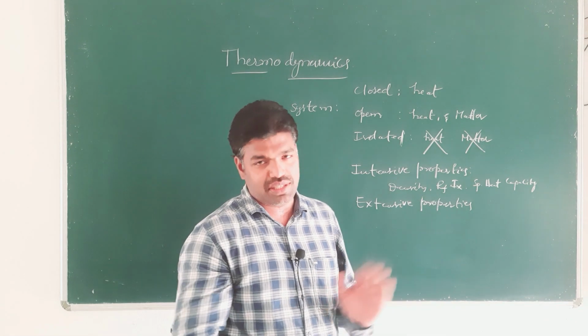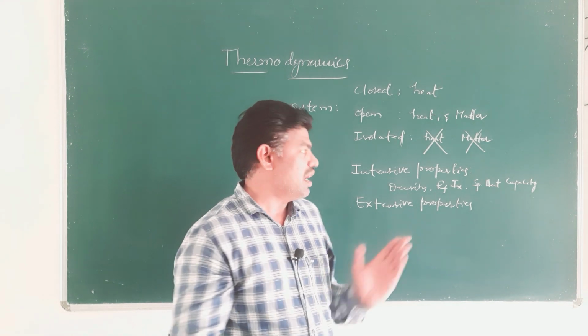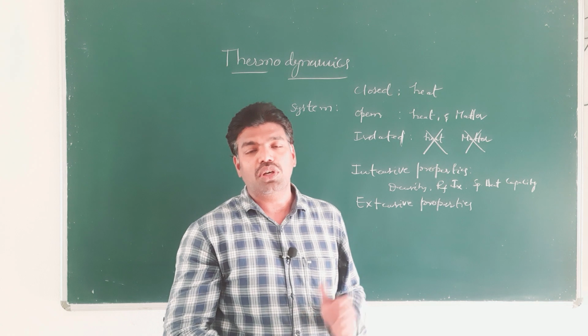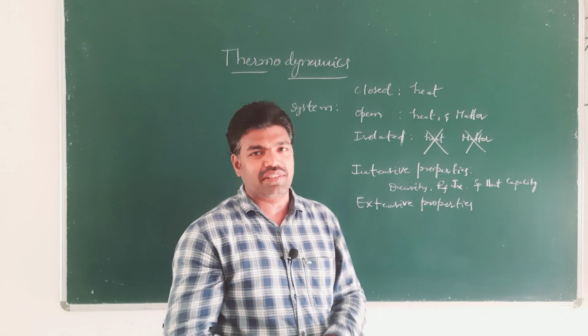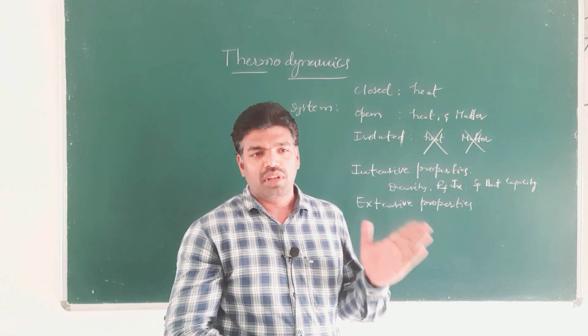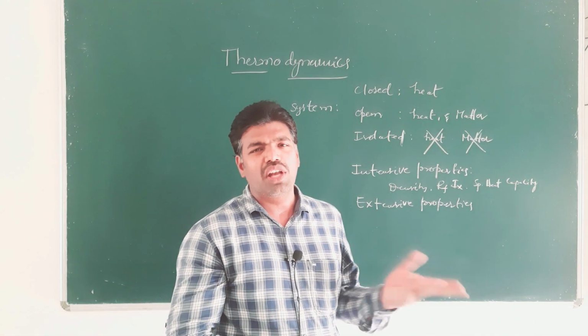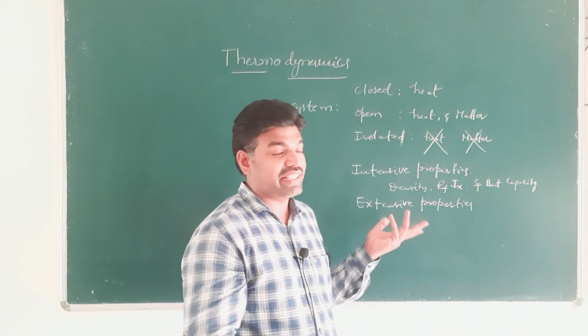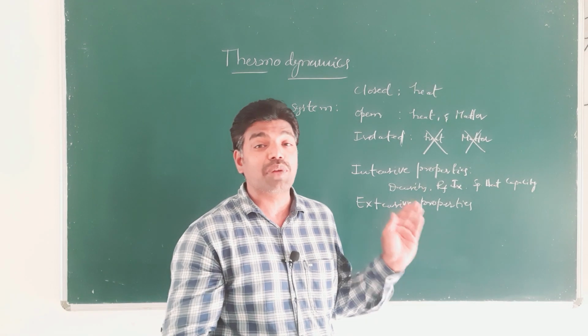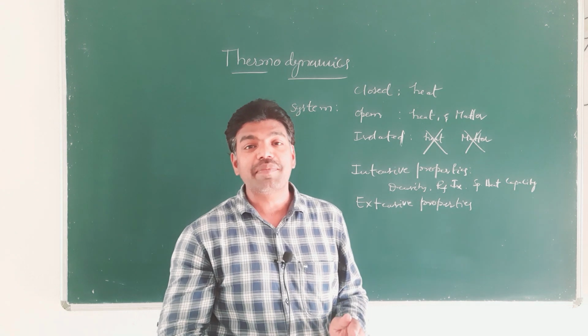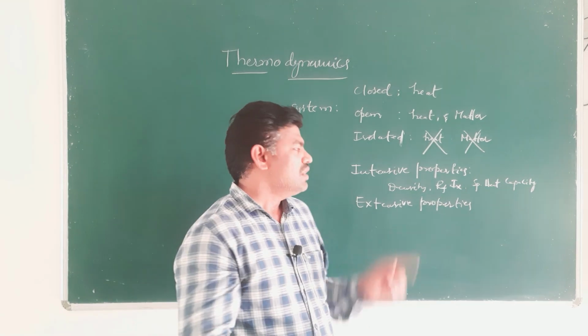For example, mass, volume. Okay, so these are the extensive properties. There are a lot of examples for extensive properties, because these are the properties which depend on the quantity of matter present in the system.